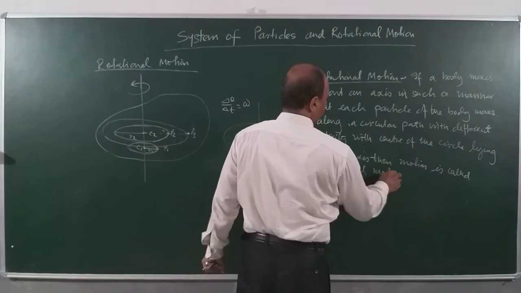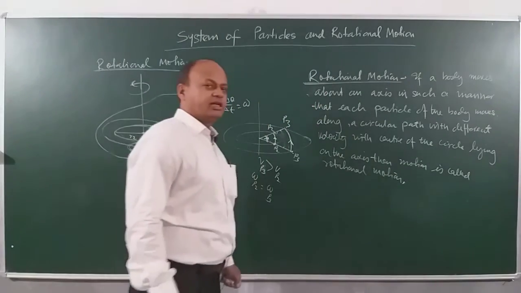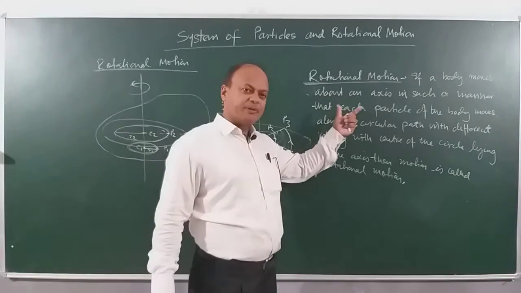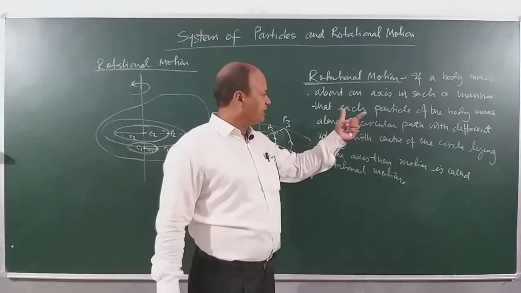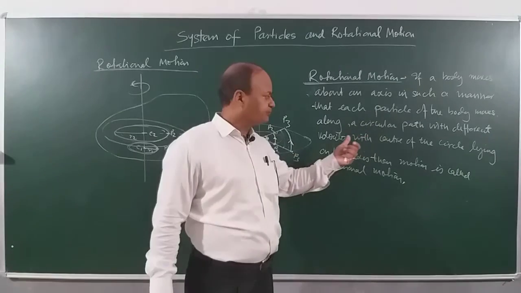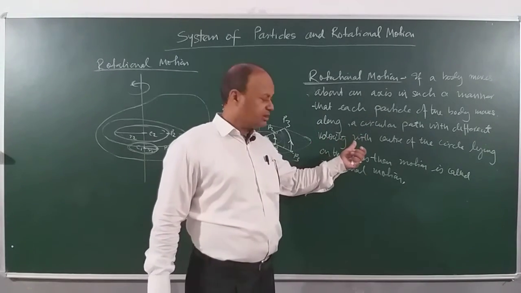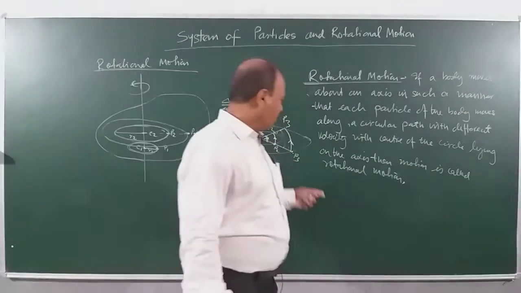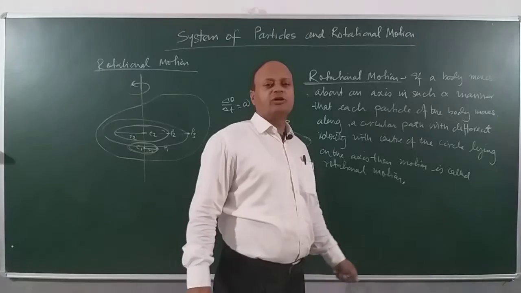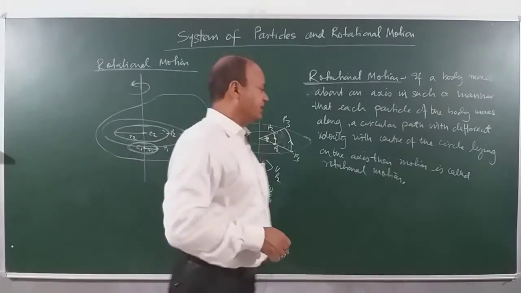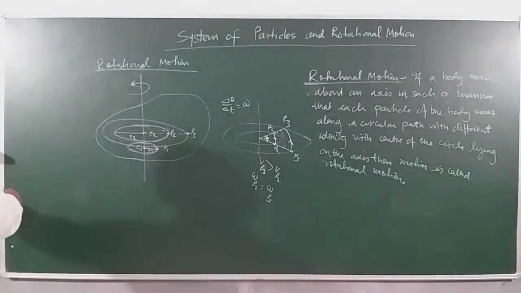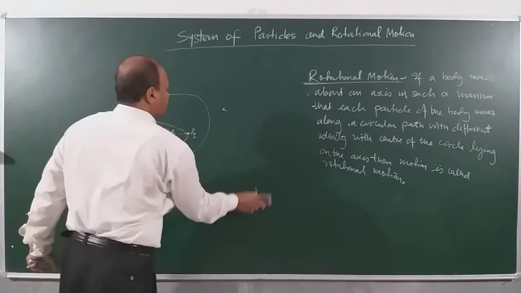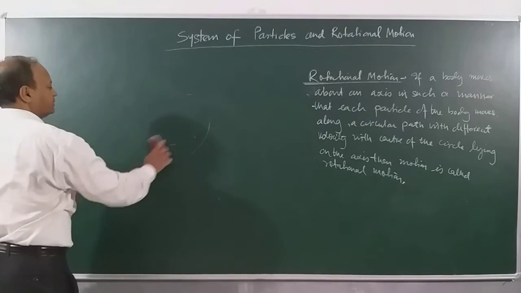Rotational motion. So children, here we have defined, you can take a screenshot of the definition. If a body moves about an axis in such a manner that each particle of the body moves in a circular path with different velocity, with the center of the circle lying on the axis, then the motion is called rotational motion. This is very important for you to understand. We will understand this concept once again. I want to explain to you. It is an important concept that each particle is moving along a circular path.